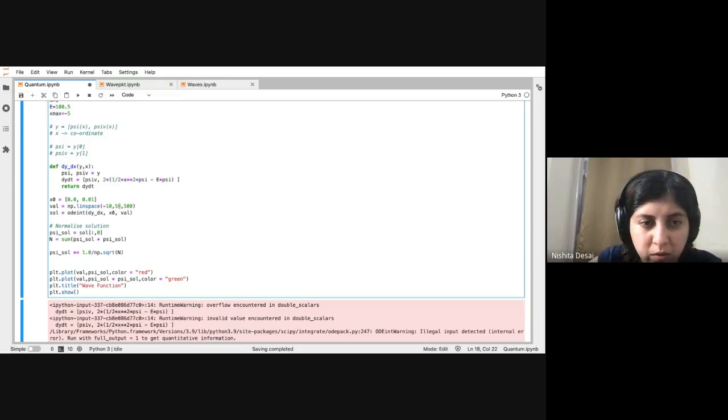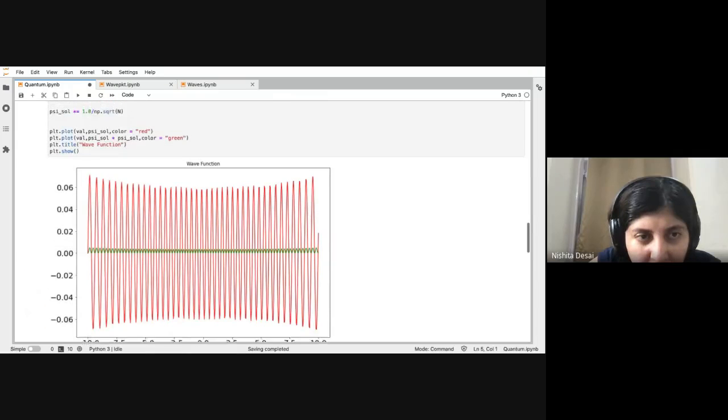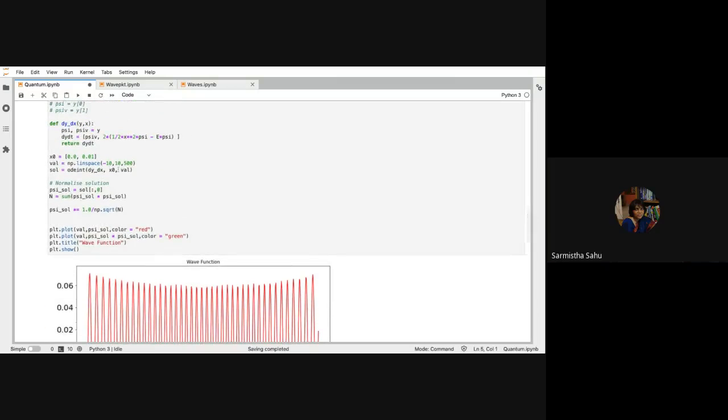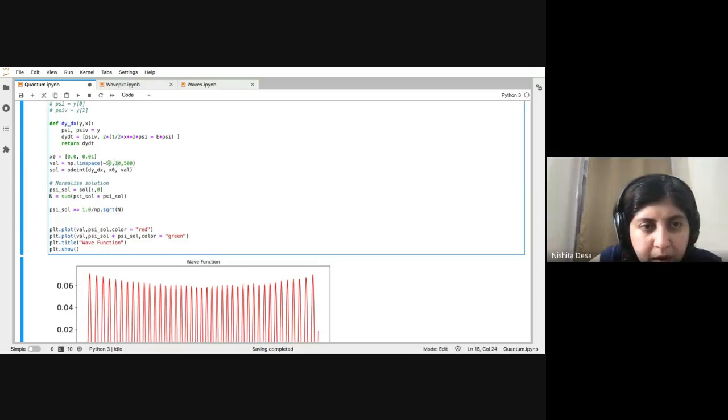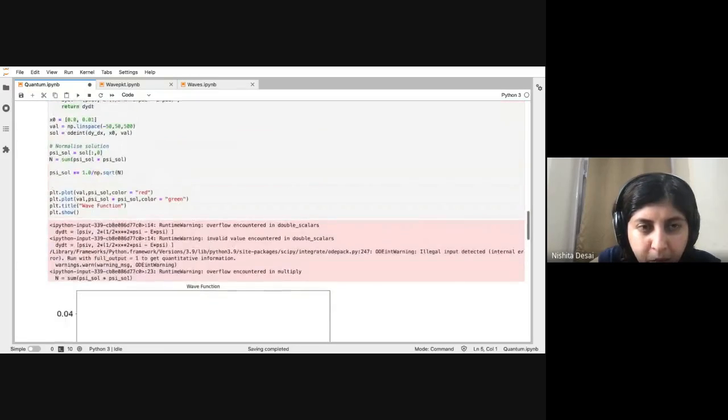-15 to +15. But it's giving an error, so I don't know what the error is. There's some runtime overflow, so it's not accurate enough.